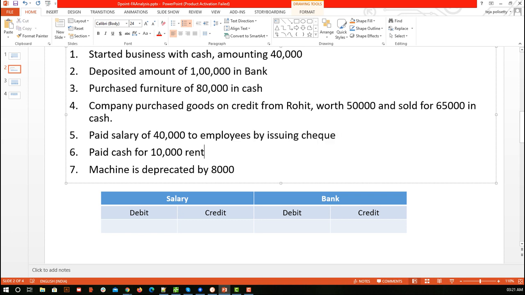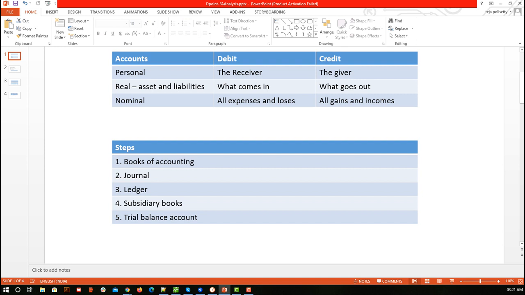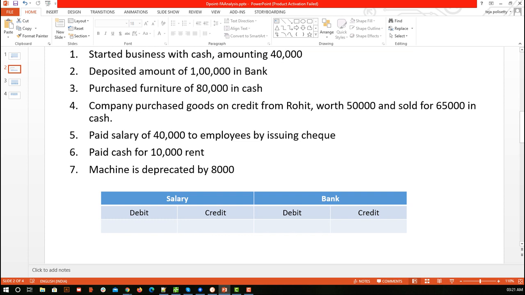Now let's get back to this. So far you have dealt with the cash account, bank account, so many things. What is bank account? It is something third party, so we consider it as a personal account. Now in the personal account, the amount is going out. The giver means credit. So here we are going to credit the amount 40,000.